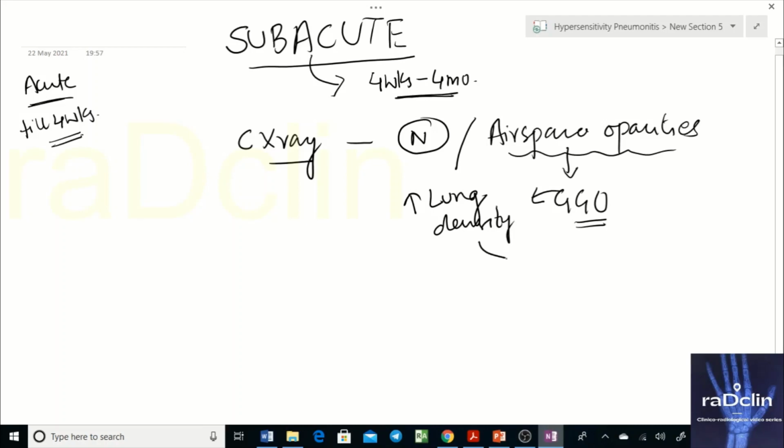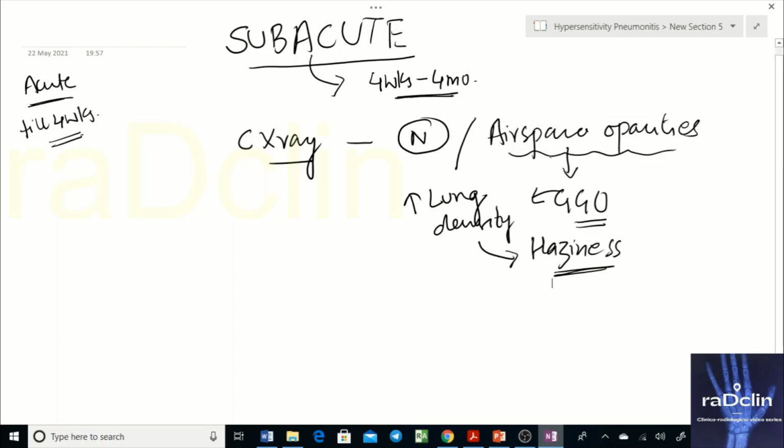You can describe it as haziness. So it could be normal or it could be ill-defined airspace opacity. That is your GGO, and those GGOs are nothing but increased lung density that you're going to see, or it simply could be normal as well. So an ill-defined increase in lung density is what we see in the subacute stage of hypersensitivity pneumonitis.